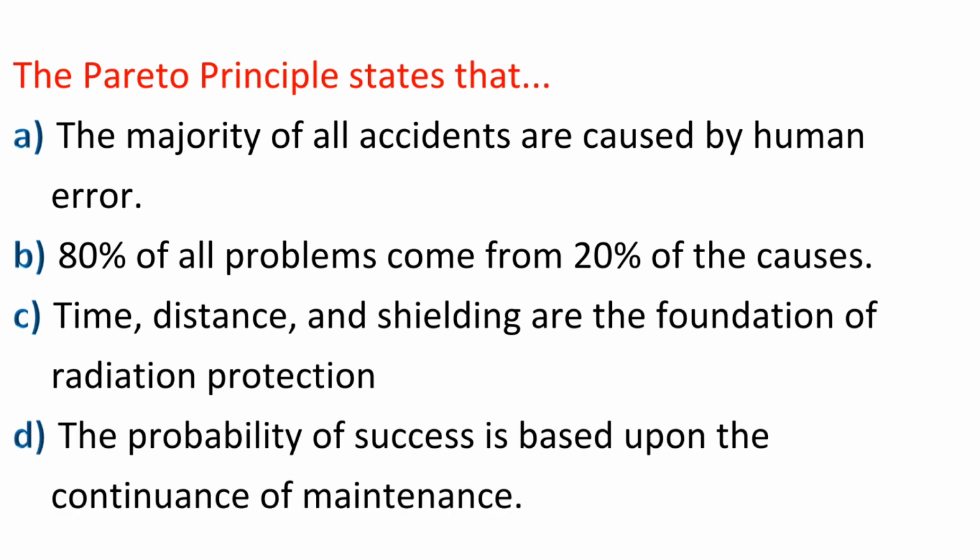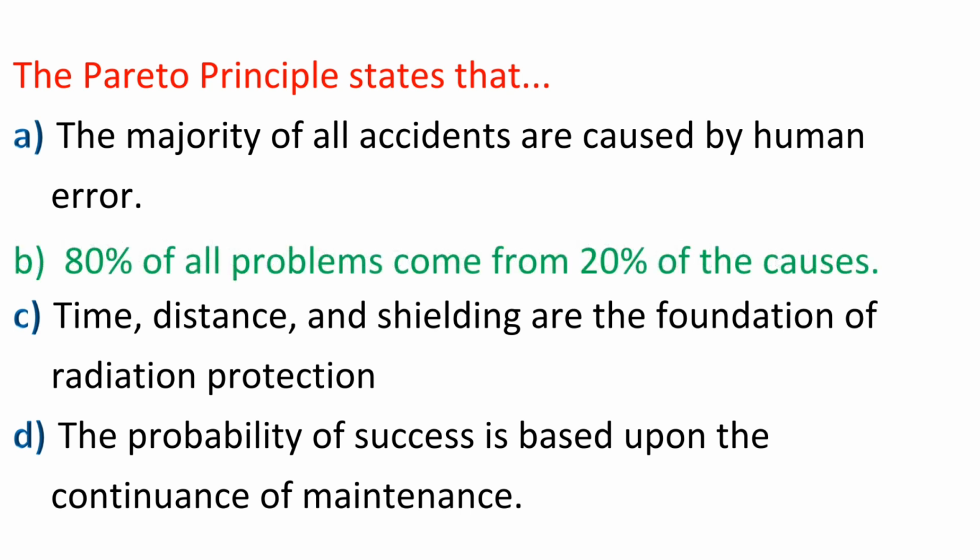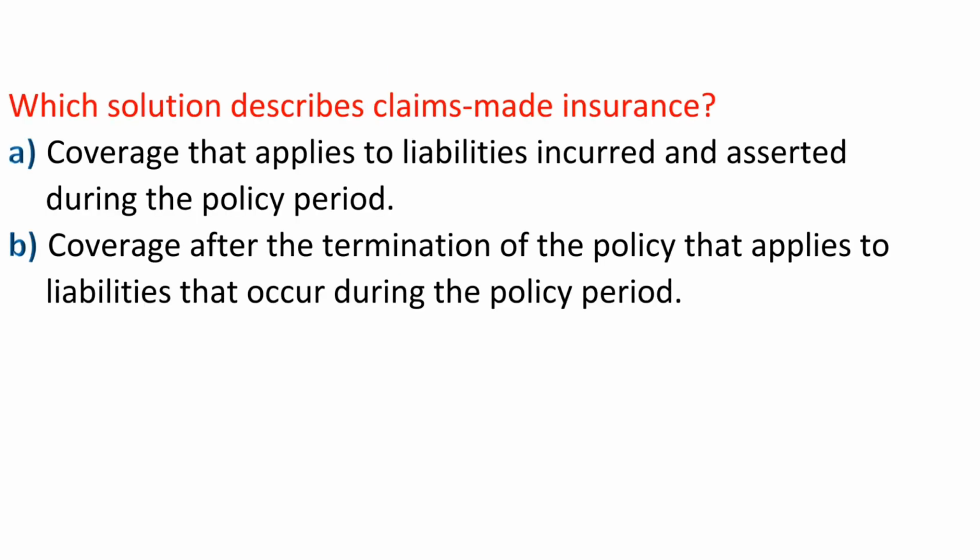A. The majority of all accidents are caused by human error. B. 80% of all problems come from 20% of the causes. C. Time, distance, and shielding are the foundation of radiation protection. D. The probability of success is based upon the continuance of maintenance. Answer: B. 80% of all problems come from 20% of the causes.